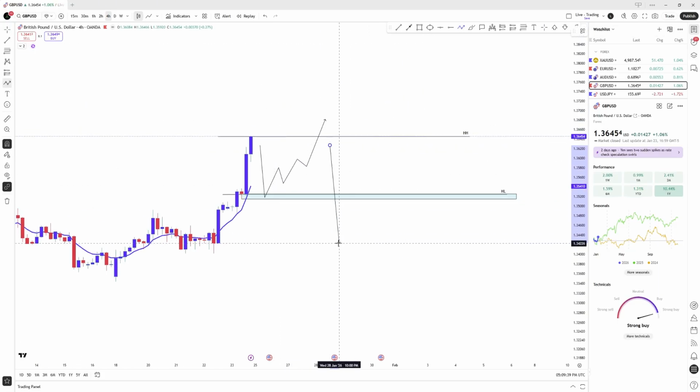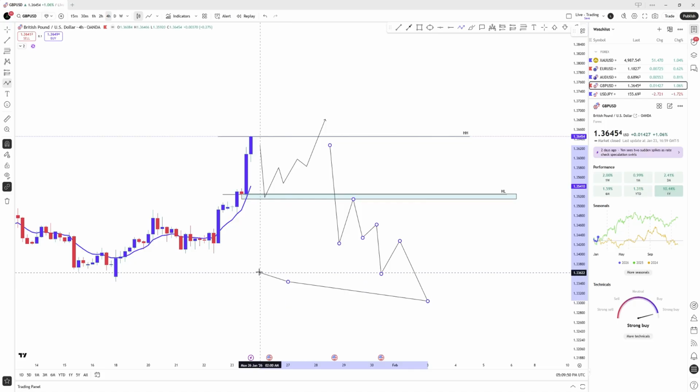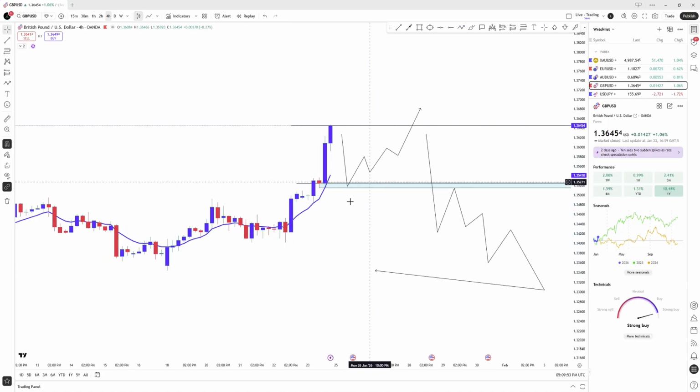If price breaks our zone, we'll wait for a pullback, rejection of this zone to catch some sells. This is what I'm looking at for this week on GBP USD.